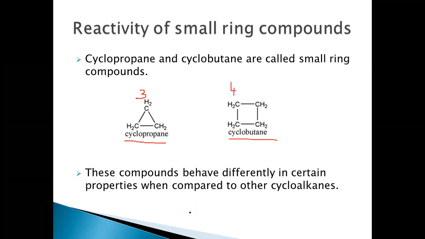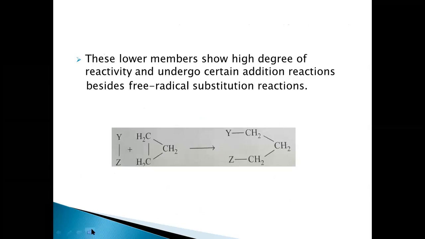These two compounds generally behave differently and have different properties than other cycloalkanes, that is from cyclopentane onwards. So let's see how they are behaving here. Cyclopropane, for example, undergoes addition reactions, besides the free radical substitution reactions.